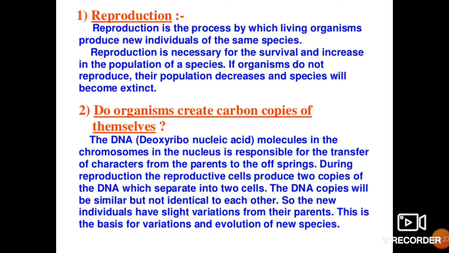And that variation means that positive changes will accumulate in organisms from generation to generation, and ultimately it will lead to the evolution of a new species. For example, human beings, we have evolved from apes, that is monkey-like organisms. So the positive changes keep on accumulating in an organism, and it leads to the present day Homo sapiens, that is human beings. Let us move to the next slide.